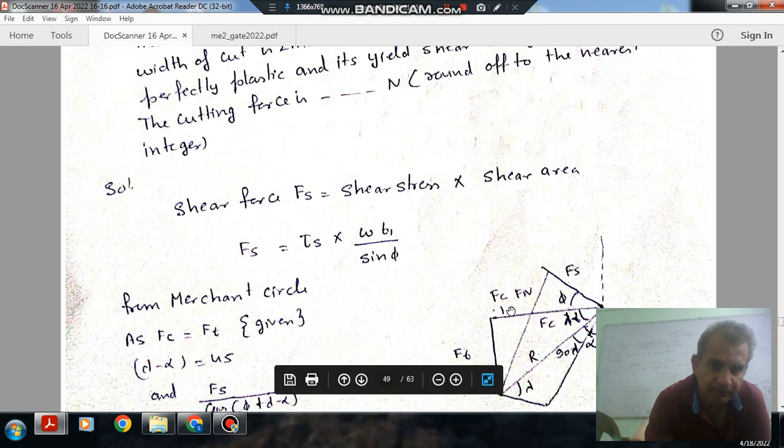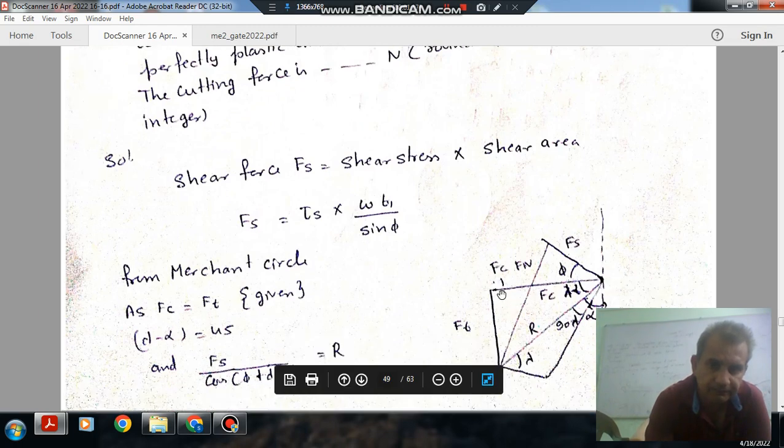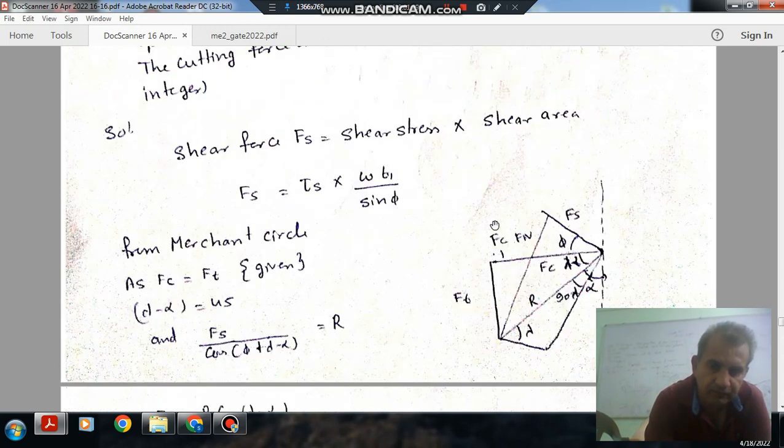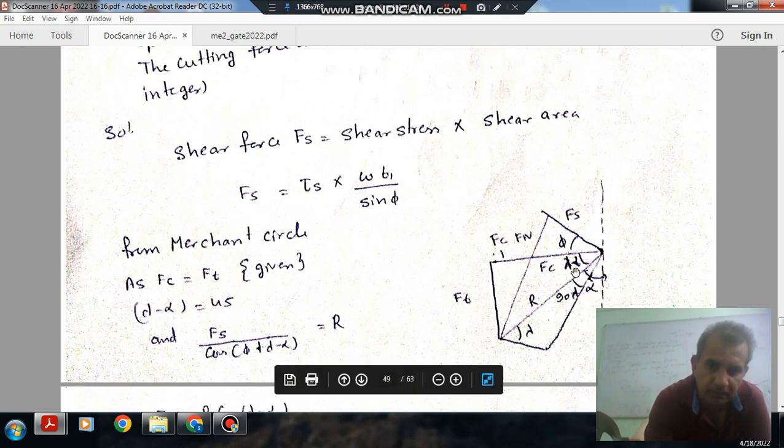From Merchant circle we can have Fc in terms of Fs, because here it is given that Fc is equal to Ft. The cutting and thrust force are equal, so Fc is equal to Ft. So this force and this force are equal. So lambda minus alpha is equal to 45.